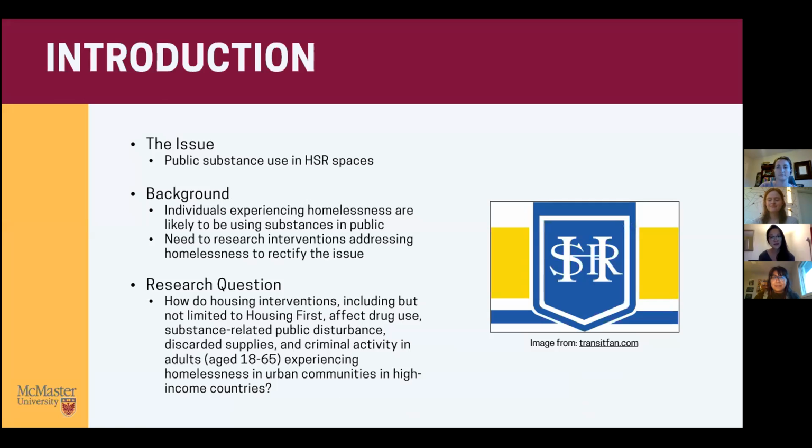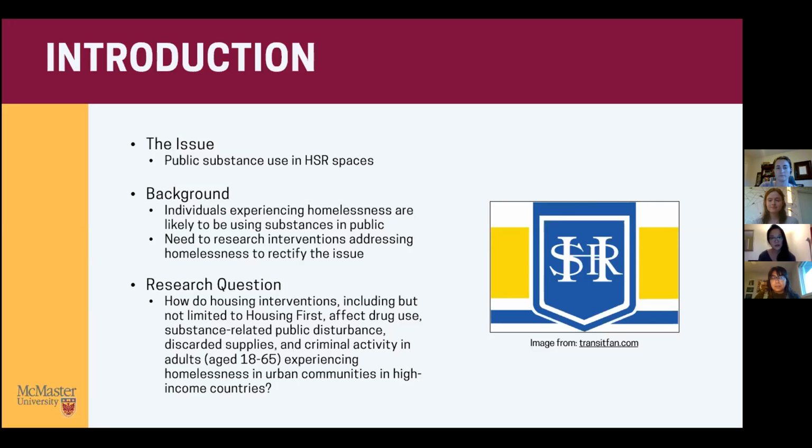We were presented with an issue of drug use in public spaces owned by the Hamilton Street Railway, or HSR, mainly in bus terminals and public bathrooms. When looking for a potential solution to this problem, we found in the literature that homelessness is associated with public drug use, as oftentimes this population has no secure location to use drugs. Research also shows that there's a relationship between public drug use and criminal activity as well.